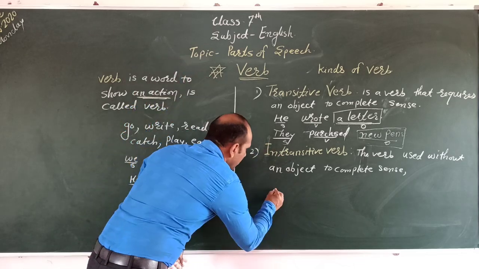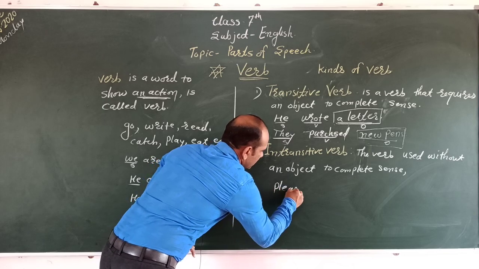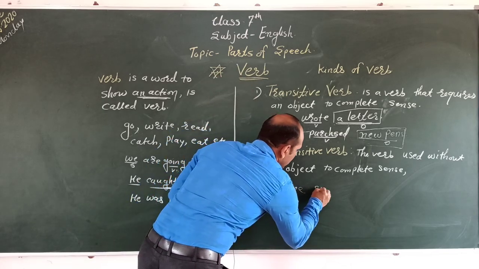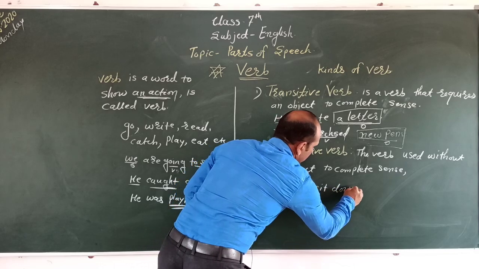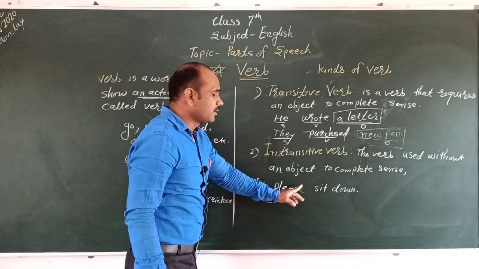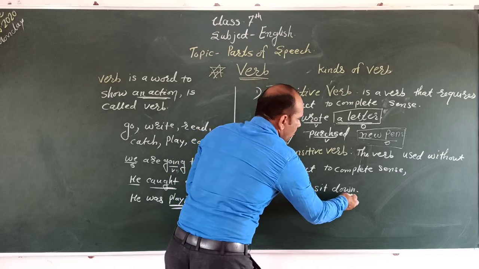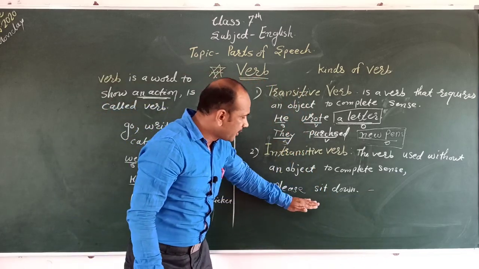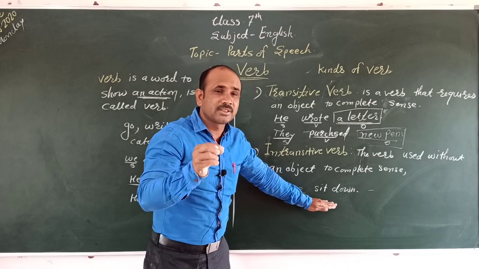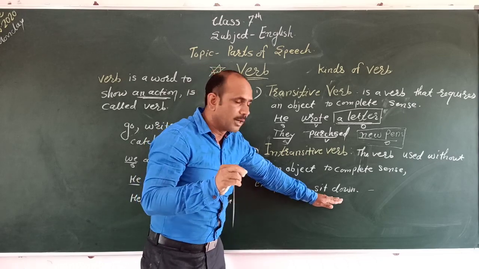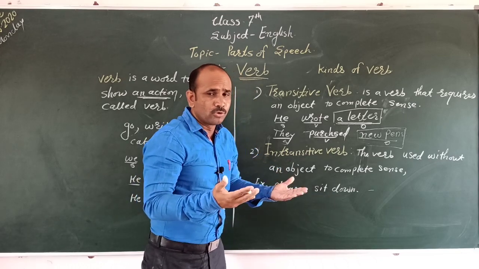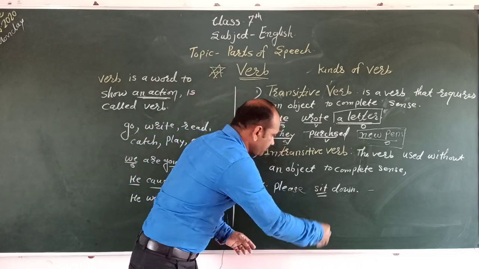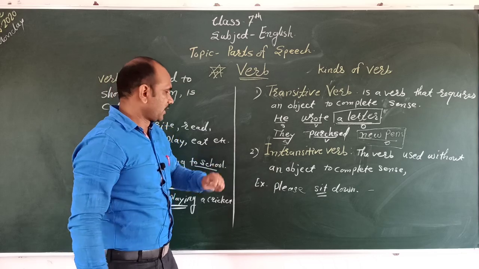For example, please sit down. In the sentence please sit down, there is no object. But when we read this sentence, it has a complete sense. If there is a complete sense, there is no need of an object. That time we call this verb an intransitive verb.